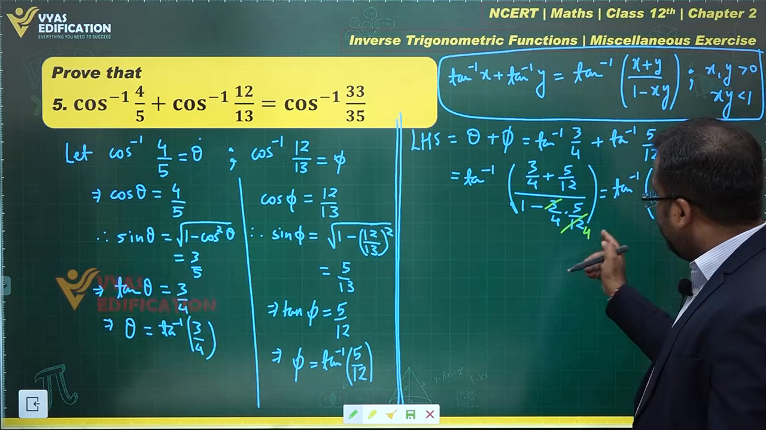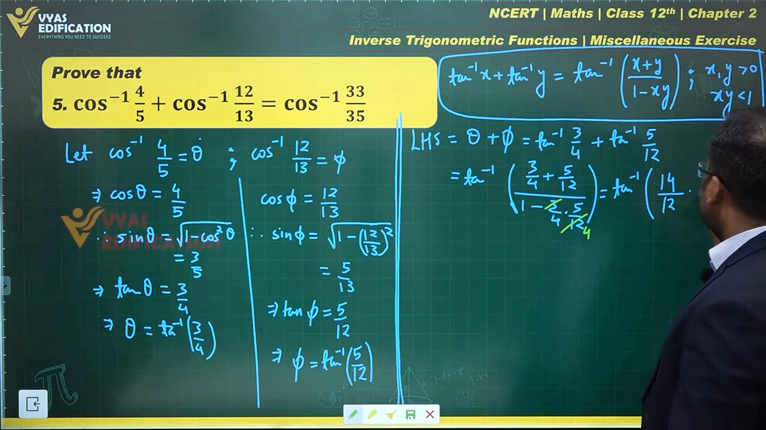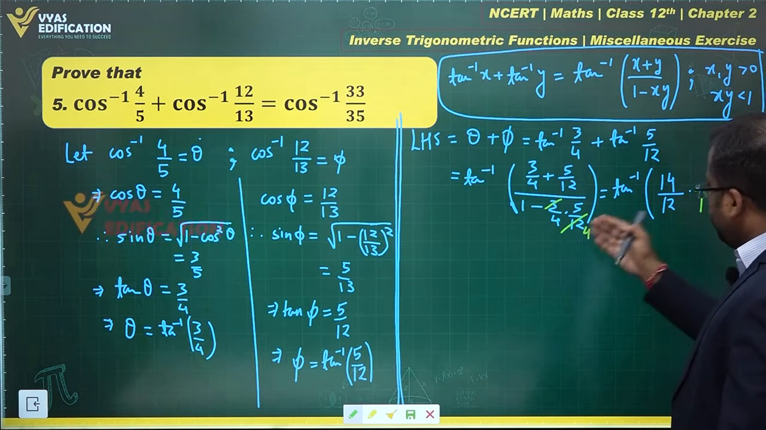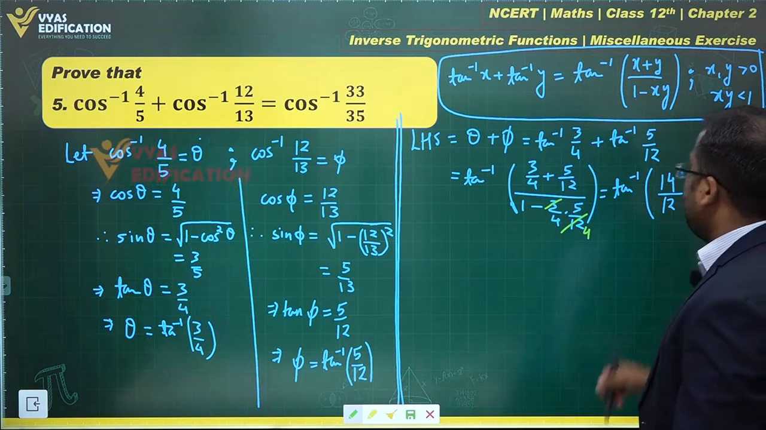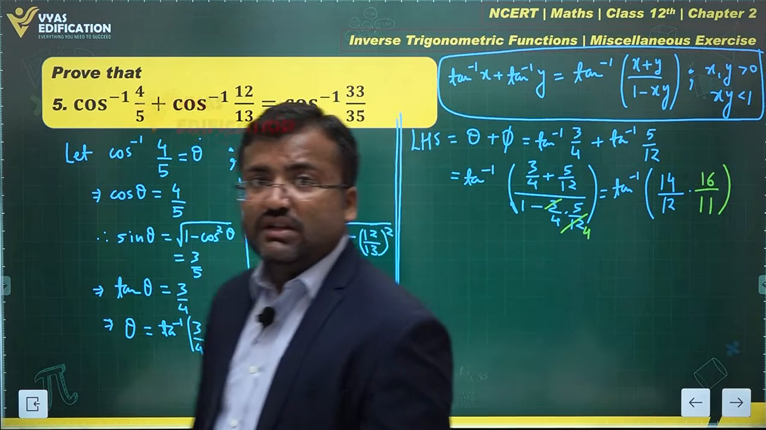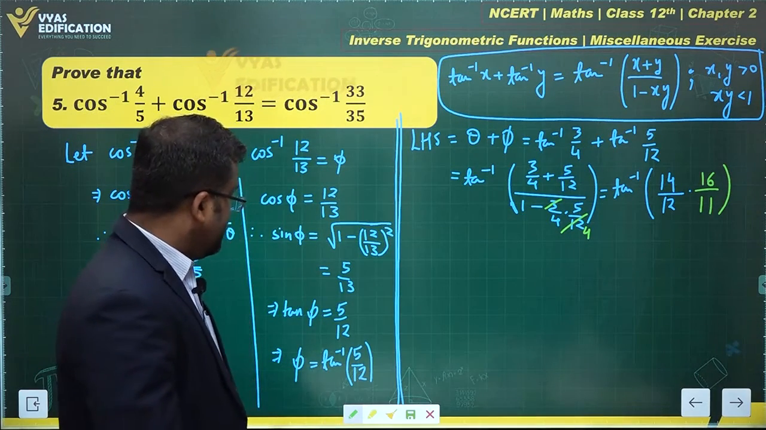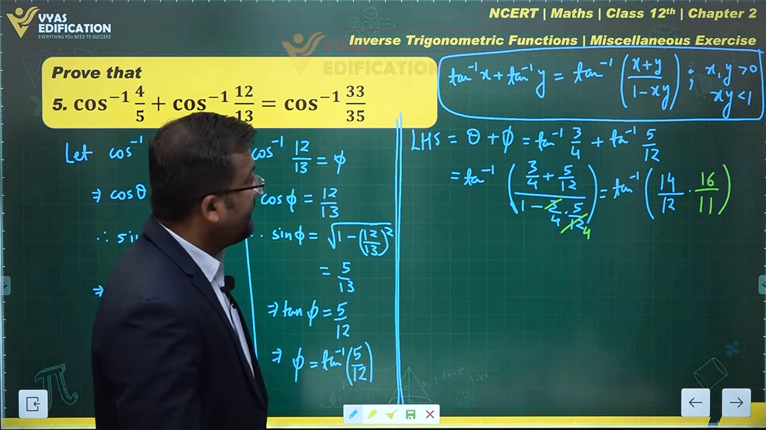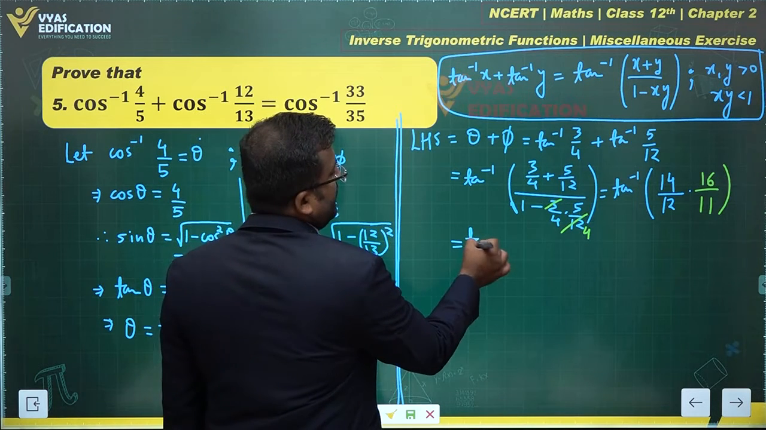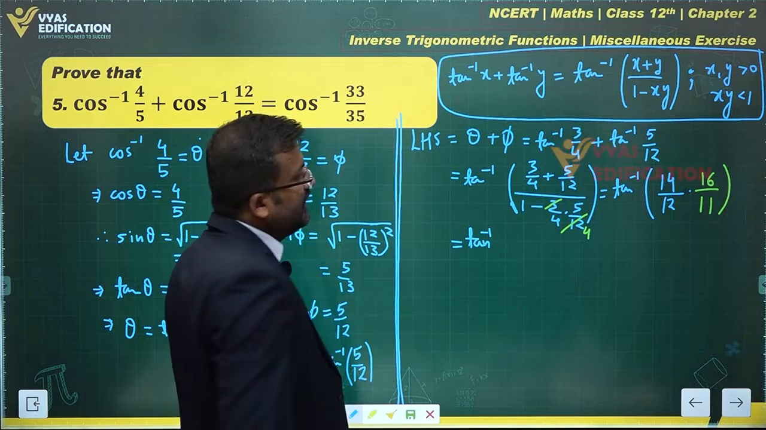In the denominator, therefore, you'll get 16 minus 5. 16 minus 5 is 11 in the denominator, and the 16 will go at the top over here. This is the value of tan inverse. Can we simplify this further? Yes. This is further equal to tan inverse of, what do you get?